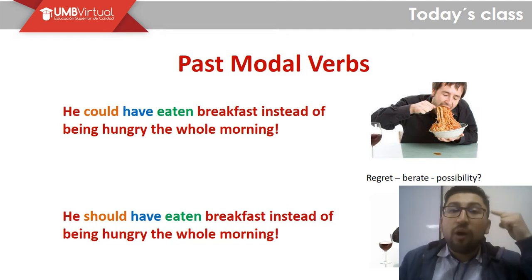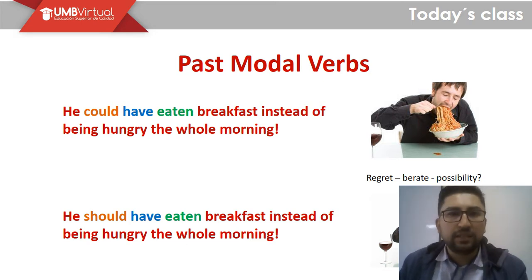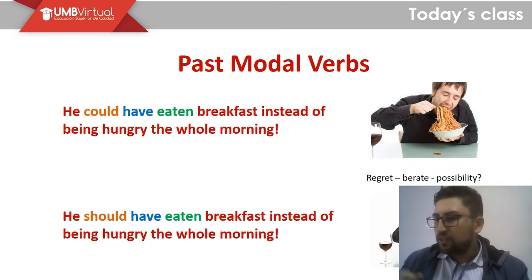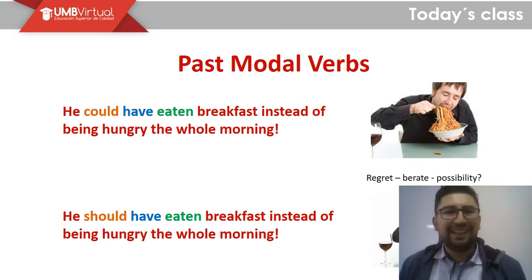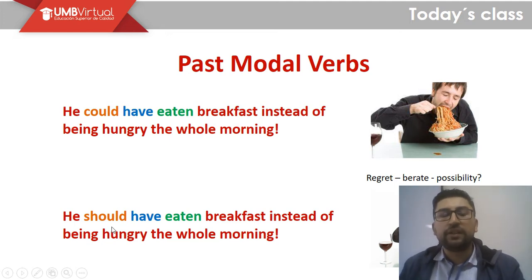Because I am aware of the situation, now I can make a judgment about his behavior. I can say, man, you could have eaten breakfast, so you don't have to eat everything like that. The next example here, he should have eaten breakfast instead of being hungry the whole morning.